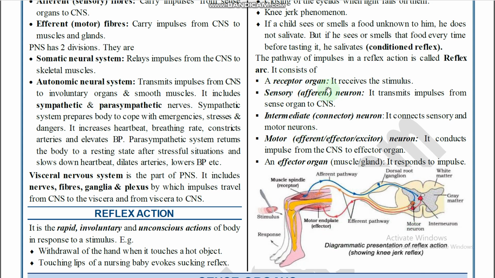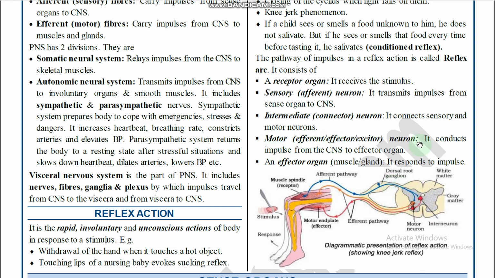So what is present? A receptor organ receives the stimulus, so the receptor organ should be present first. The receptor organ only receives the stimulus. In the knee jerk reflex, the knee is the receptor organ. Then the sensory neuron: whatever stimulations are received by the receptor organ are carried by sensory neurons. It transmits impulses from the sense organ to the CNS, right? The intermediate or connector neuron connects sensory and motor neurons. Here, in the region of the spinal cord, the intermediate neuron is present, connecting the sensory and motor neurons.